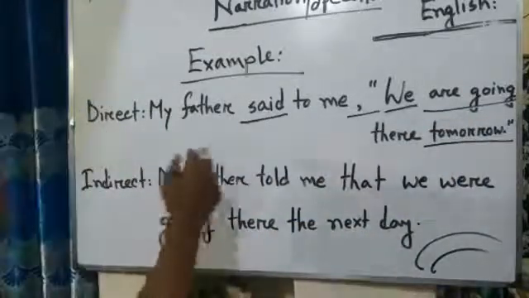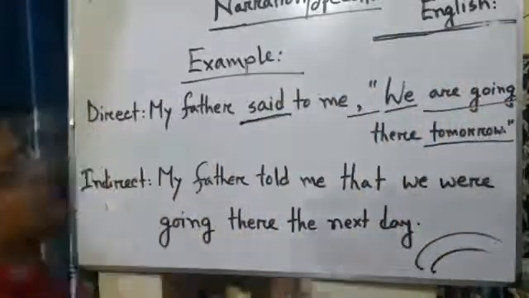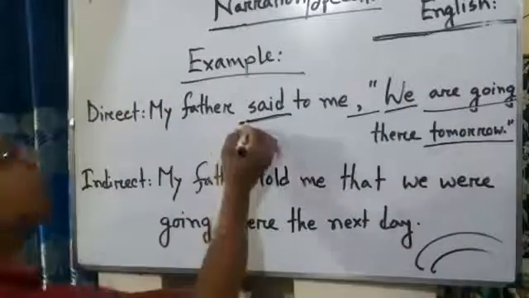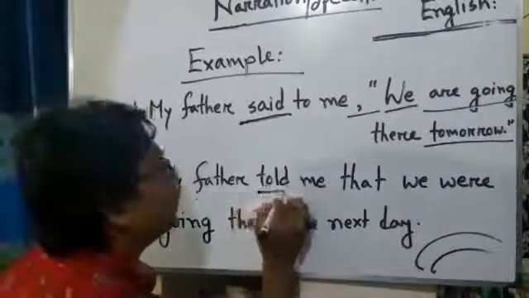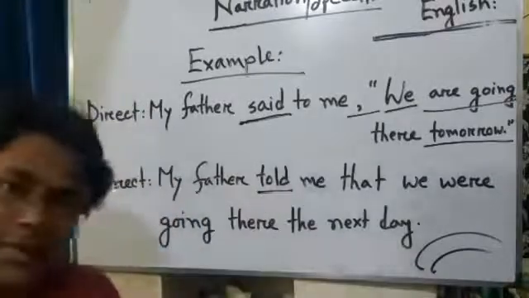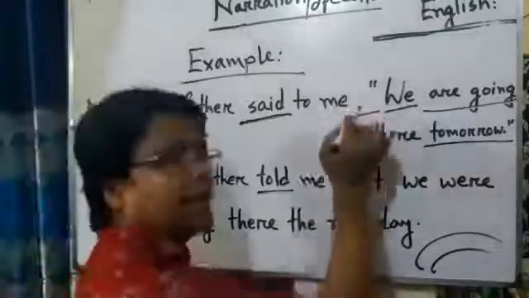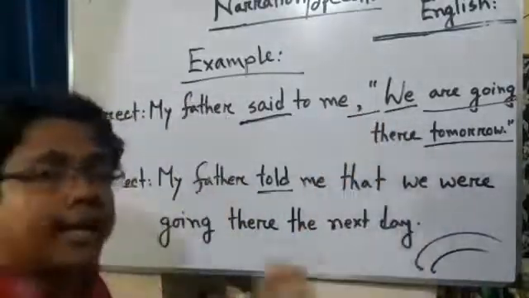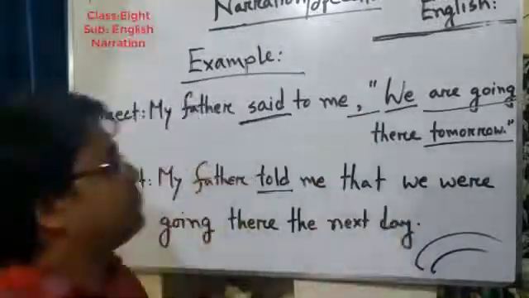Here we see that in the reported speech, it is an assertive sentence. So we have to change the reporting verb into told or said. Understand? After that, we have to change the inverted comma. And in an assertive sentence, we have to change the inverted comma into that.